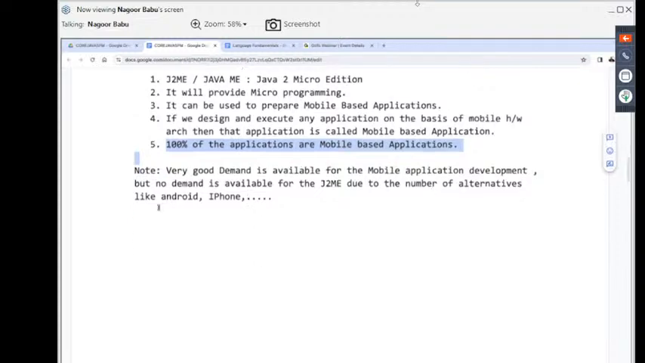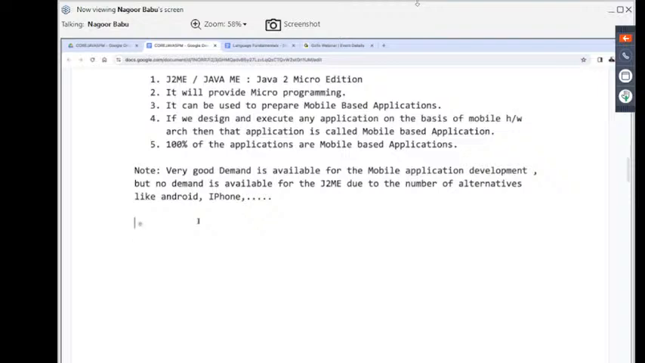All right, sir. Now observe carefully. Very good demand is available for mobile application development, but no demand is available for J2ME, due to the number of alternatives for mobile application development. What alternatives are available? Android, iPhone, and so on. So many platforms are available to prepare mobile applications. Because of that reason, no demand is going on for J2ME. Right, sir, in the last class, up to this part we completed clearly.